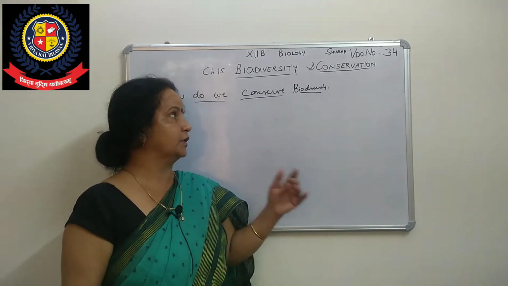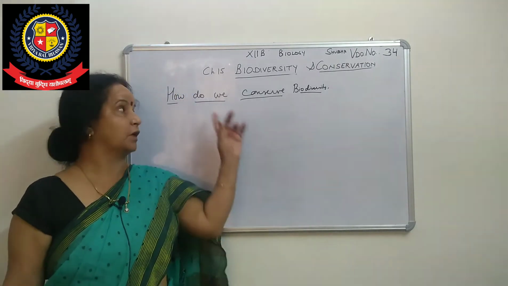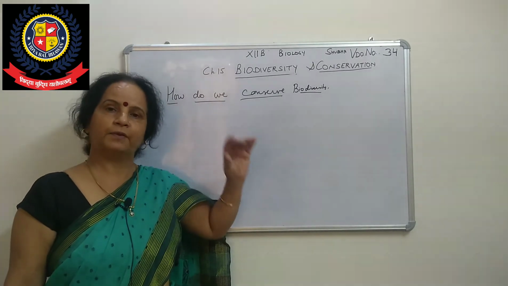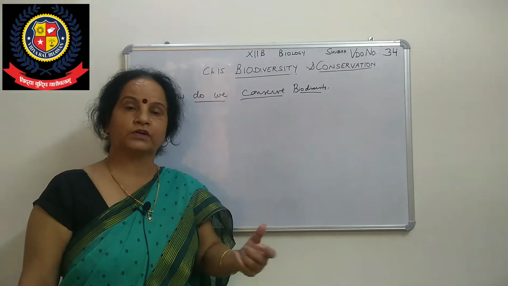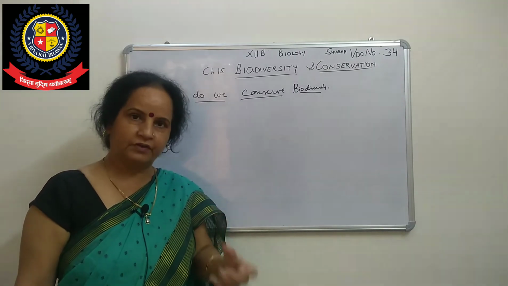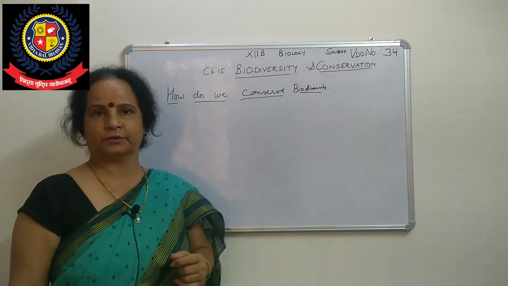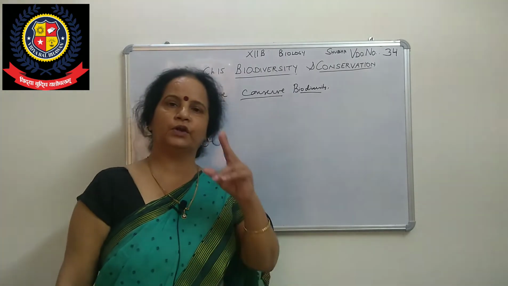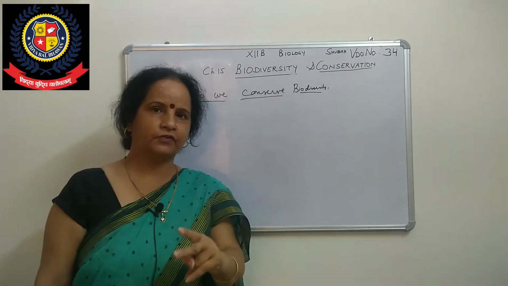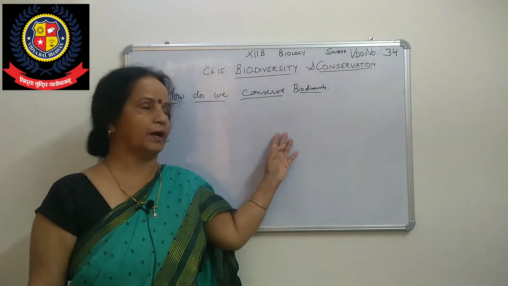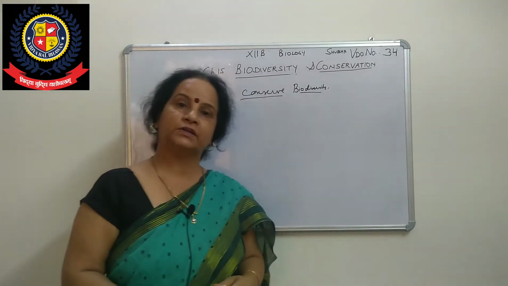Now the second question: how do we conserve it? What are the methods by which we can conserve biodiversity? There are only 2 ways by which we can conserve biodiversity. So what are those?